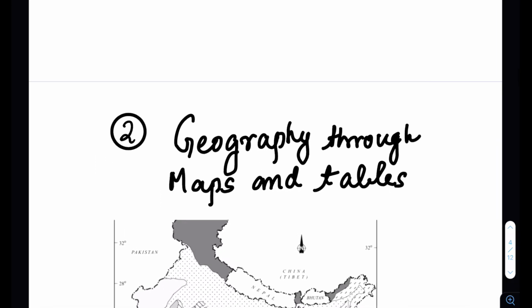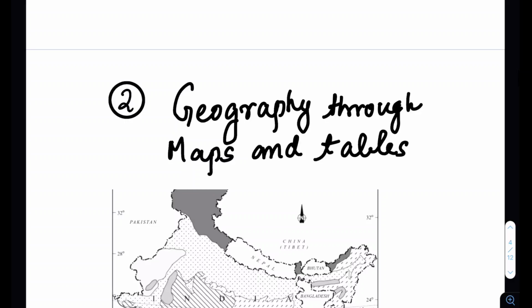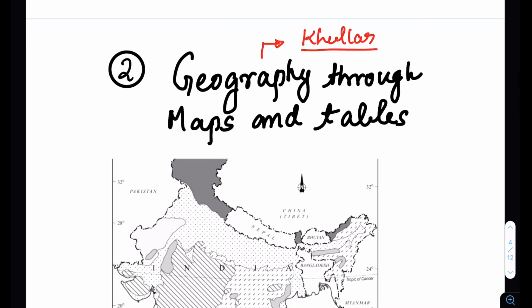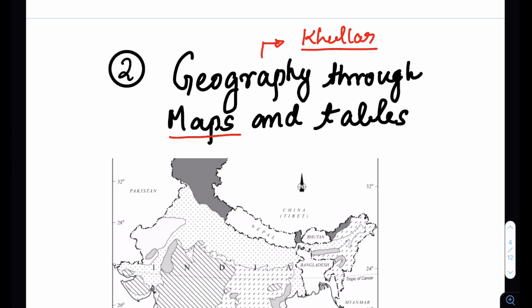Geography, how to study at this moment? You should not study the whole book. For example, geography optional students, do not go for your standard books like Kullar or any other book that you might have for your geography optional preparation. I would suggest going through geography through maps and tables.